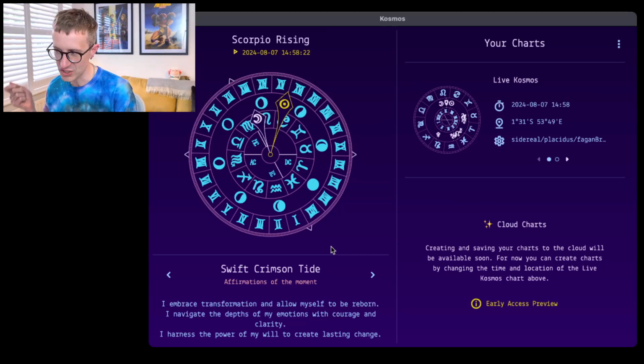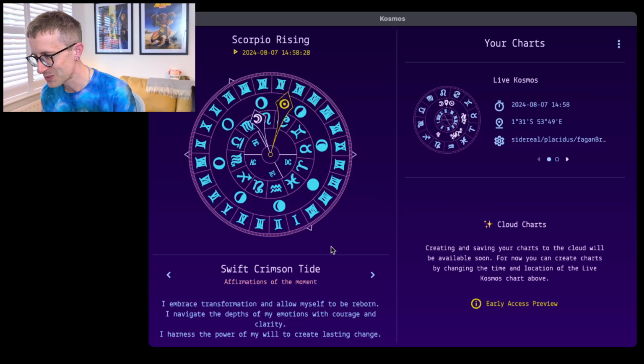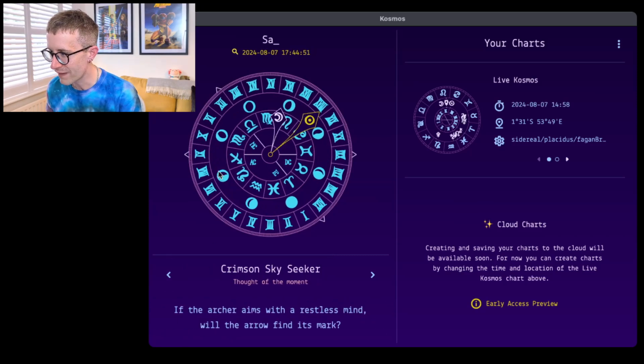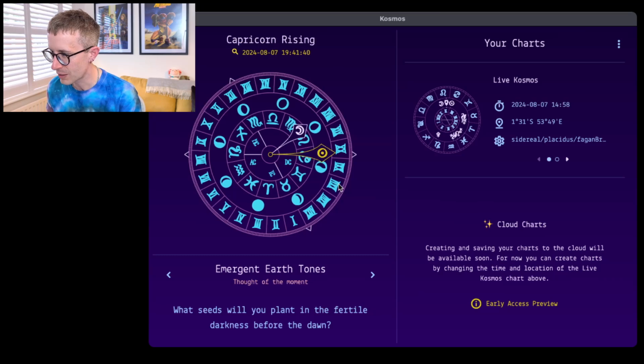So the affirmations of right now are, I embrace transformation and allow myself to be reborn. I navigate the depths of my emotions with courage and clarity. I harness the power of my will to create lasting change. And again, these are all very much inspired by, so if we come down here,